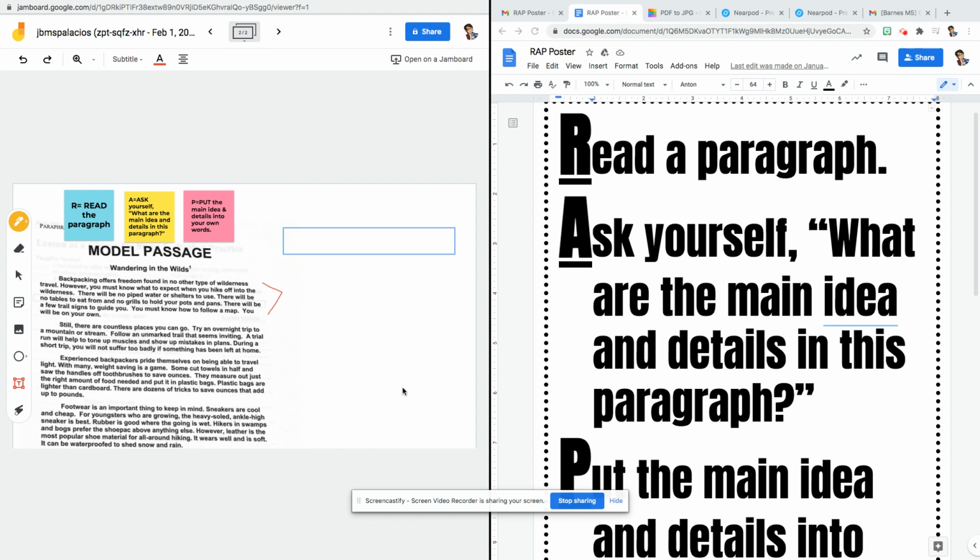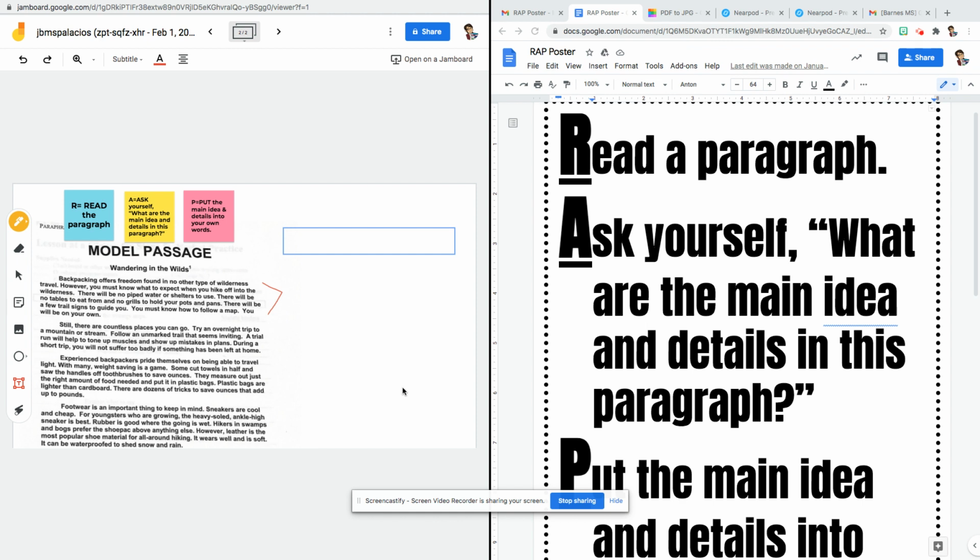Let's see. I began using the paraphrasing strategy by remembering RAP, the mnemonic device that reminds me of the 3 steps of the strategy. R is for the first step, read a paragraph. Read the first paragraph. The title is Wandering into the Wilds.